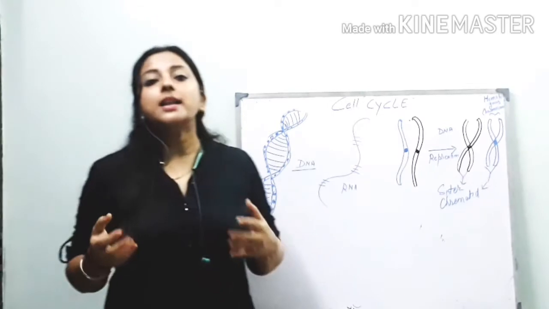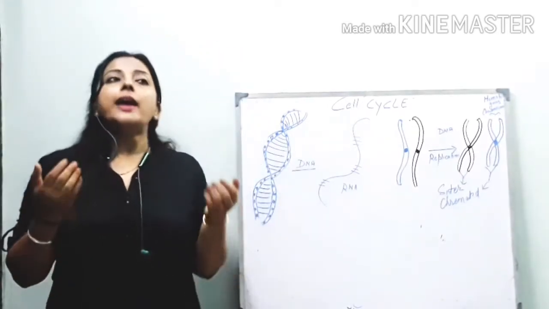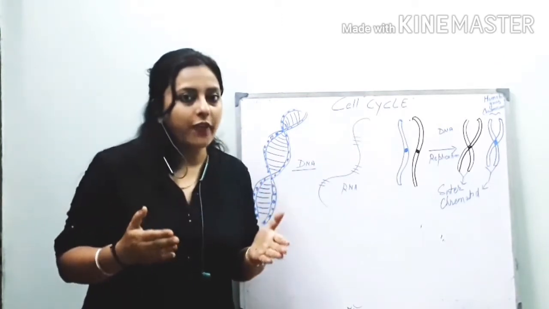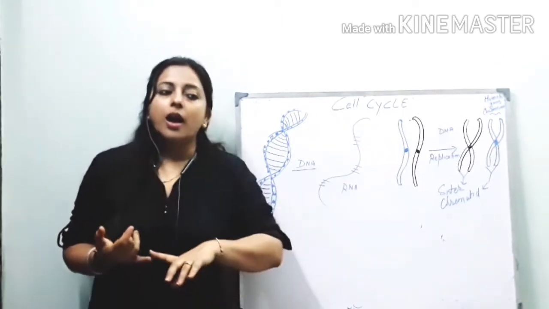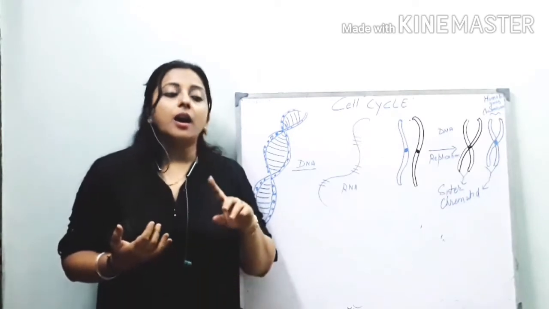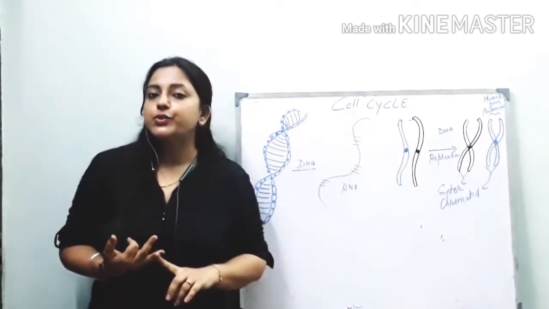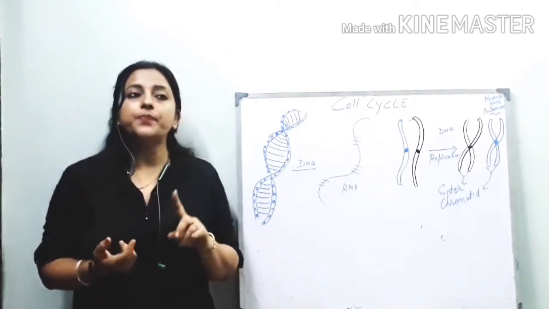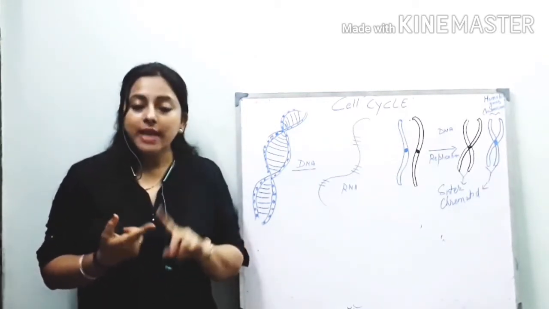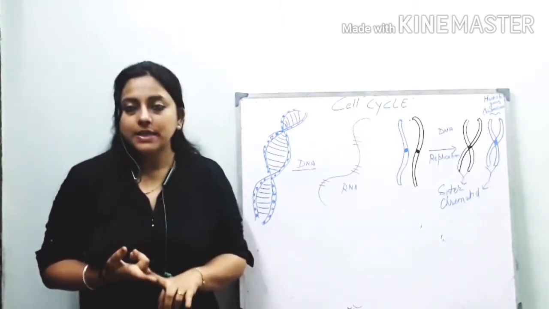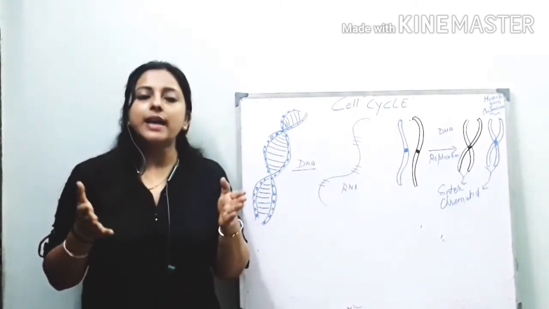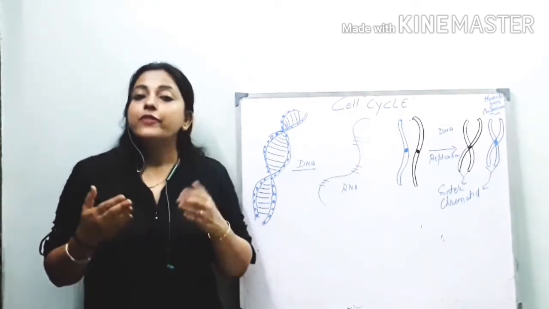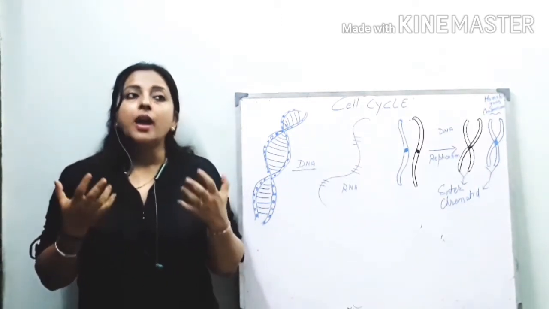What is a cell? A cell is the fundamental unit of life, and it contains many organelles which have their own specific functions. Like the lysosome, it is called the suicidal bag. Like mitochondria, it provides energy to the cell. Like ribosomes, where protein synthesis occurs. Like the cell wall, which is found in plant cells and bacteria, it protects the cell and gives it shape. The cell membrane is a flexible structure.